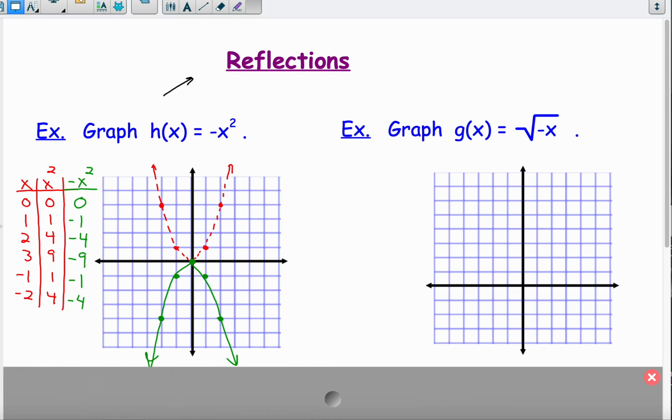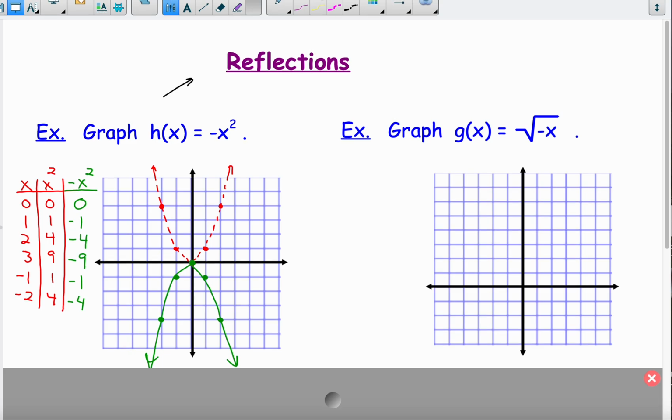We have g of x equals the square root of negative x. Now this time, we're taking the opposite of the inputs. We're not doing the opposite of the outputs. So let's make a table for our parent function here. We're doing the square root of x. Square root of x cannot take negative values in the real number system.